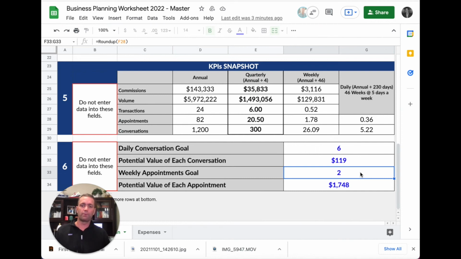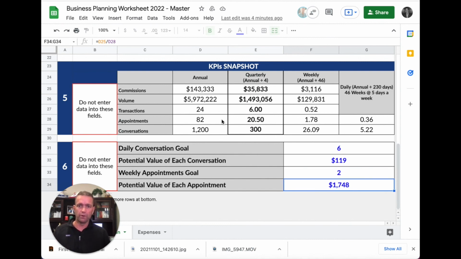And then what's beautiful about this is it does the math for you on how much each of these conversations and appointments are worth. And just to make that real simple, here's the big idea. If 1,200 conversations will in fact net you $143,000 in commission, then you can do the math and divide that 143,000 by 1,200 and see that the potential value of every conversation you have is $119. Isn't that amazing? Doesn't that make you want to pick up the phone and call people and talk to them about real estate? And then the same idea with appointments.